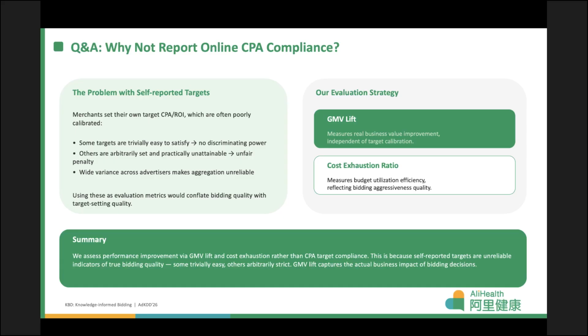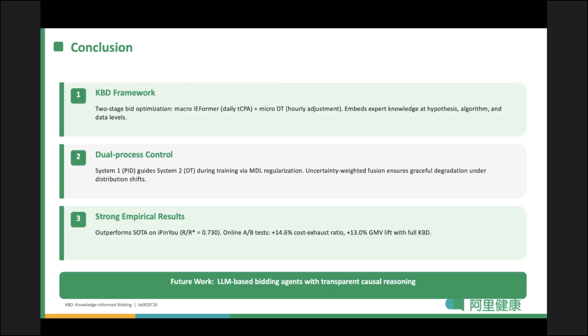Finally, why don't we report CPA target compliance online? The reason is that merchant set targets are often poorly calibrated, some trivially easy, others practically unattainable. Using them as metrics would conflate bidding quality with target setting quality. Instead, we use GMB lift and cost exhaustion ratio, which directly capture the business impact of bidding decisions.